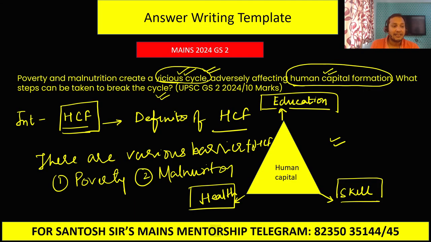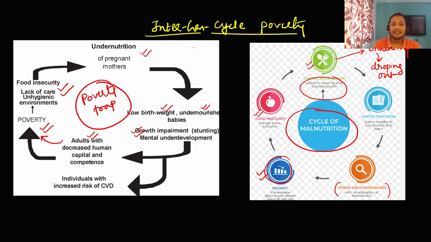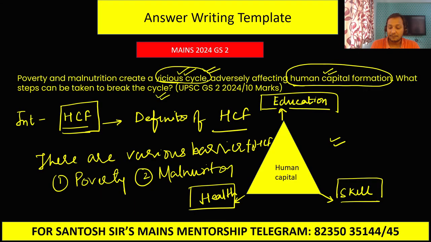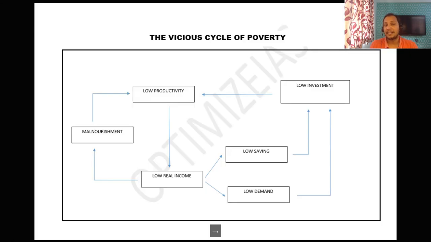So the question says that poverty and malnutrition create a vicious cycle affecting human capital formation. First of all, you have to explain what human capital formation is. In the introduction you explain it, then you tell that human capital formation has major barriers. One of the most important barriers is poverty and malnutrition, and then you give a heading, intergenerational cycle of poverty and malnutrition, and you draw these two diagrams. Okay, next the question says, what are the steps to break this cycle? So guys, the steps to break this cycle: we have to attack poverty, and we have to attack malnutrition also.